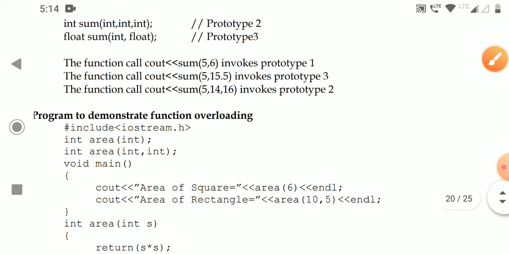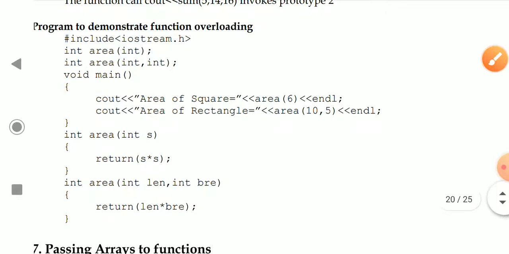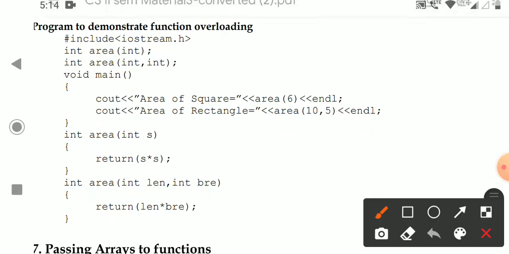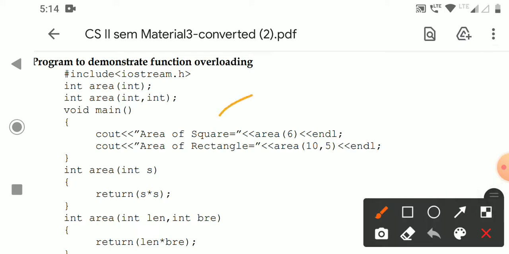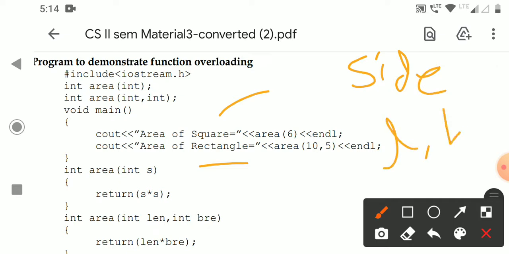So I have given an example program here. I have taken two functions, that is the area function. Here I am finding the area of a square and the area of a rectangle. Generally, to find the area of a square I require only one parameter, that is the side. To find the area of a rectangle I require 2 parameters, the length and breadth.